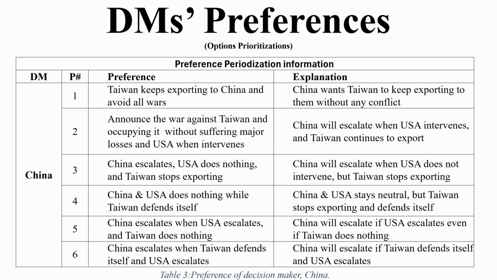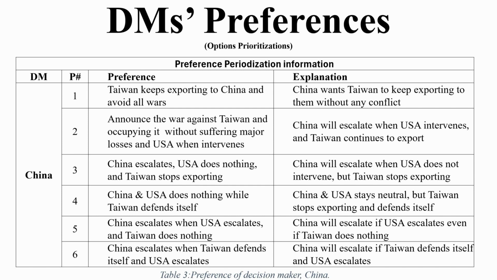The third preference for China is that China escalates, the USA does nothing, and Taiwan stops exporting. But it doesn't say that Taiwan will defend itself, it just stops exporting. The fourth preference is that China and the USA do nothing while Taiwan defends itself. That means China and the USA will just stay neutral, and Taiwan will make itself more defensive, which is politically more preferred for China in the state of preference number 4.